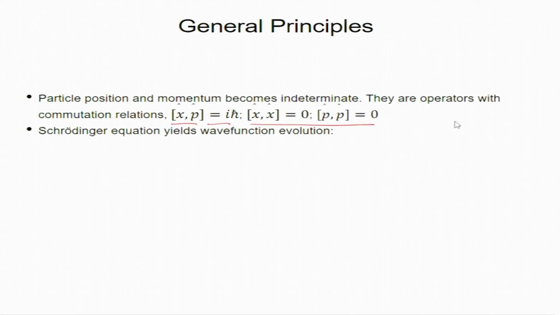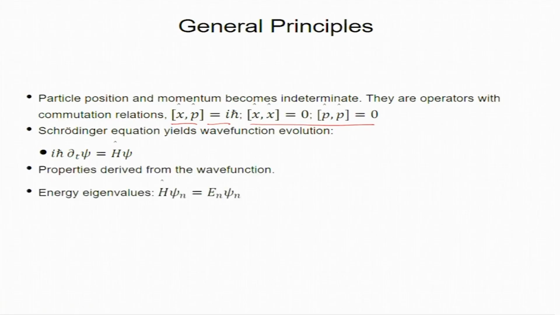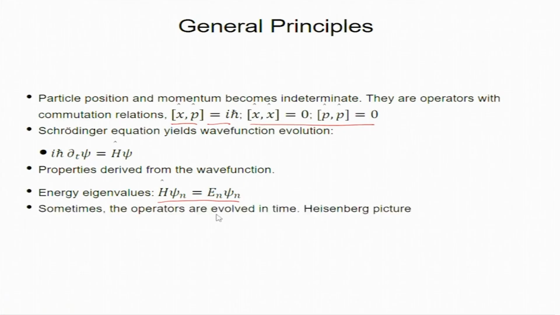A Schrodinger equation yields a wave function evolution. From the wave function you can compute position, momentum, energy and so on. This is the Schrodinger equation, using which we find psi, and from psi we find the expectation values of physical quantities like position, energy and so on. These are properties derived from the wave function, and for a bounded system we have energy eigenvalues. For the hydrogen atom we have bound states, and for scattering states we have scattering of the wave function and so on.